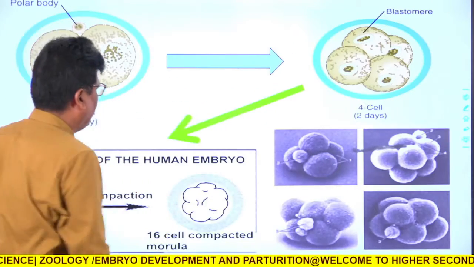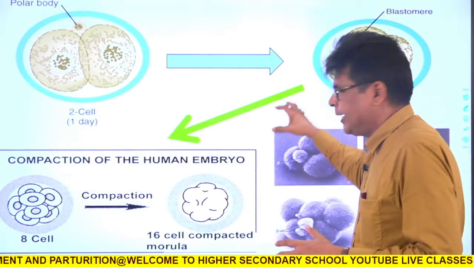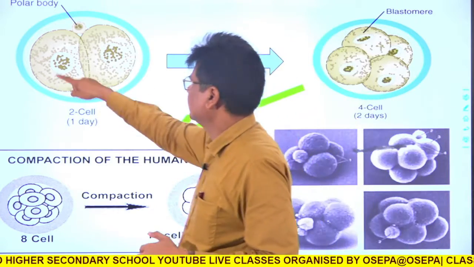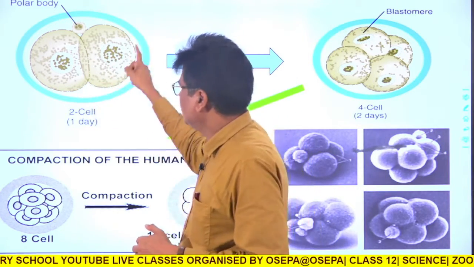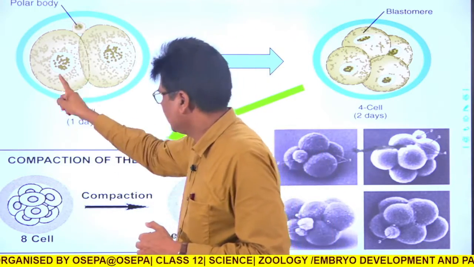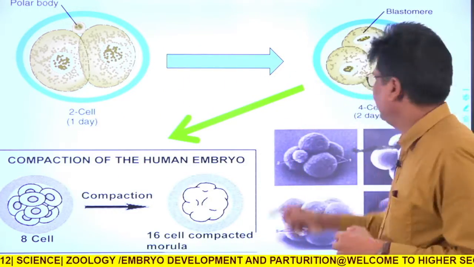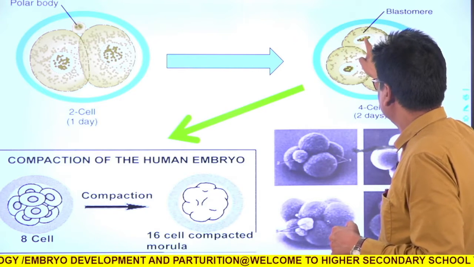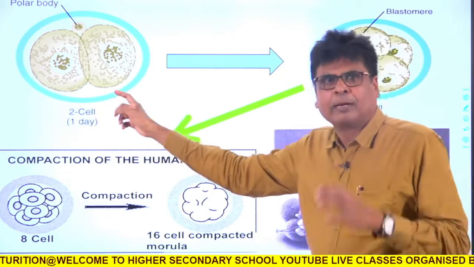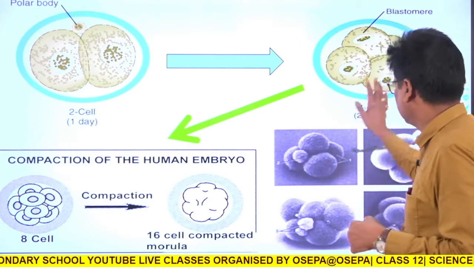Then what will happen? Now you just see. I have depicted this theory part in a picture. So imagine, for example, this was the zygote. Due to the first cleavage, this zygote becomes a two-cell structure. This is one blastomere, this is another blastomere. Due to the second cleavage, 4 cells are produced: first blastomere, second, third and fourth. So it is the first day, that is 24 hours, around 30 hours, and this is around 48 hours.